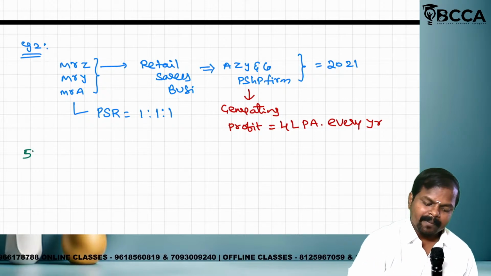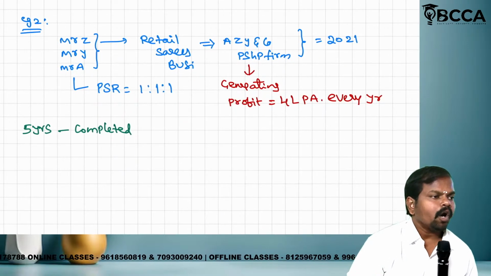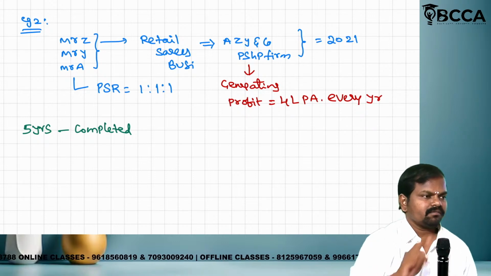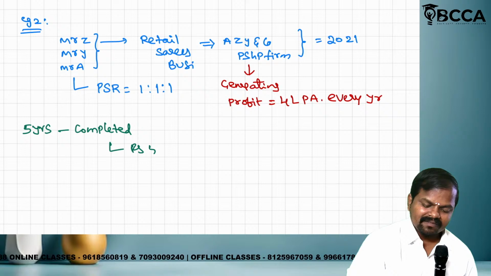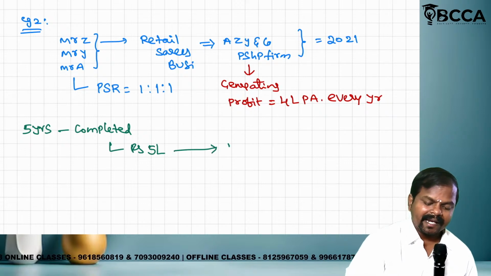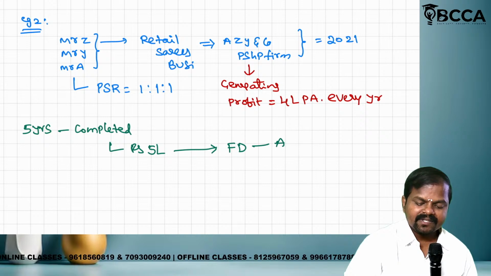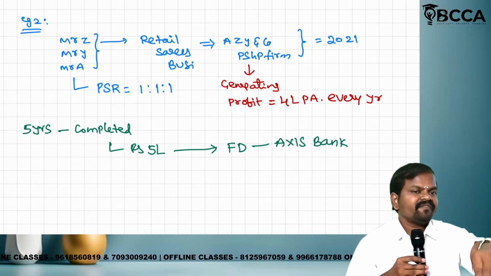5 years completed. Clear? How much money is in reserve? Every year they keep 1 lakh as a reserve. So rupees 5 lakh is created as an FD in Axis Bank. FD means fixed deposit. 5 lakh is kept as a fixed deposit.